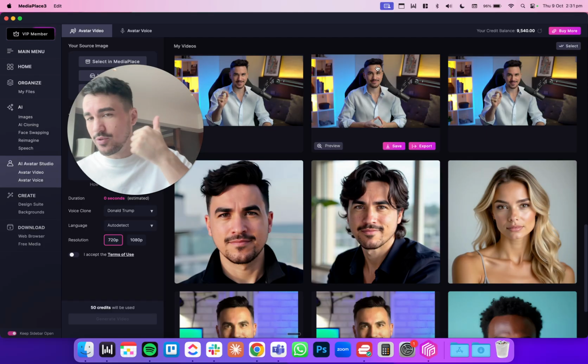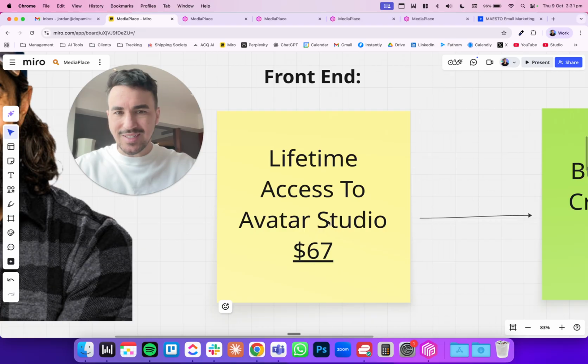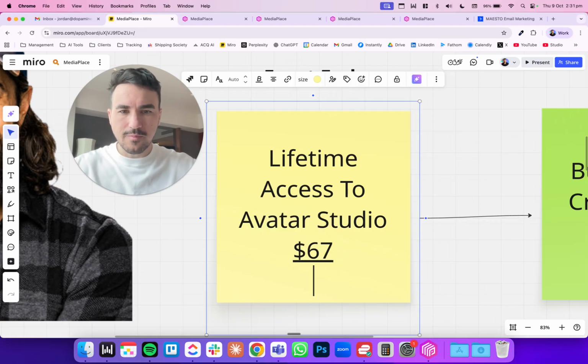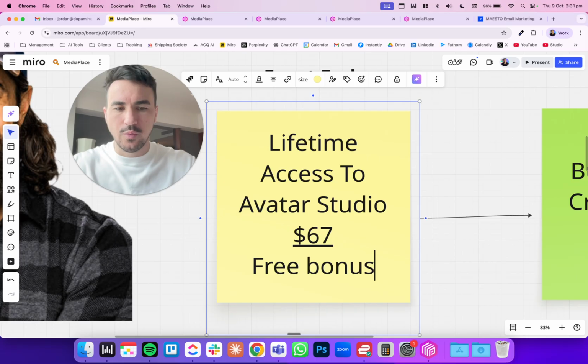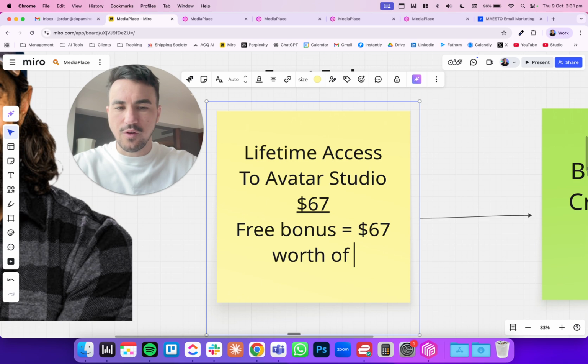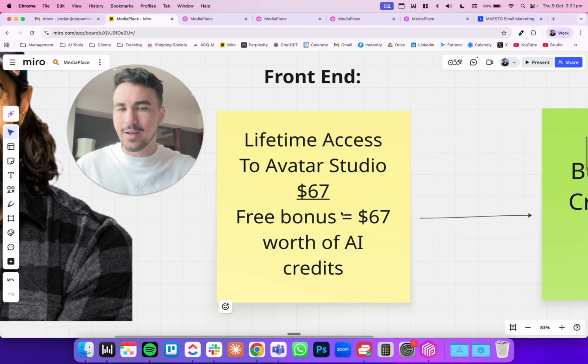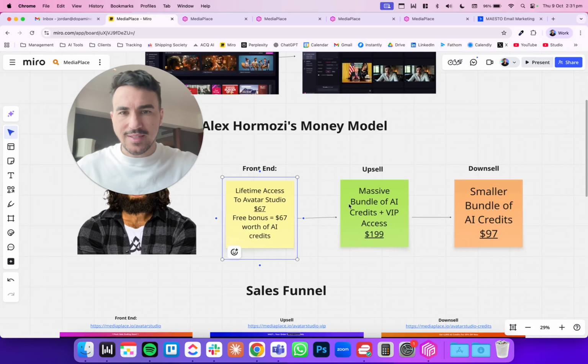So you get lifetime access, and then also we give you $67 as a free bonus. We give you $67 worth of AI credits. So you're basically getting the thing for free, more or less, is how we framed it, right? And so that's the attraction offer.